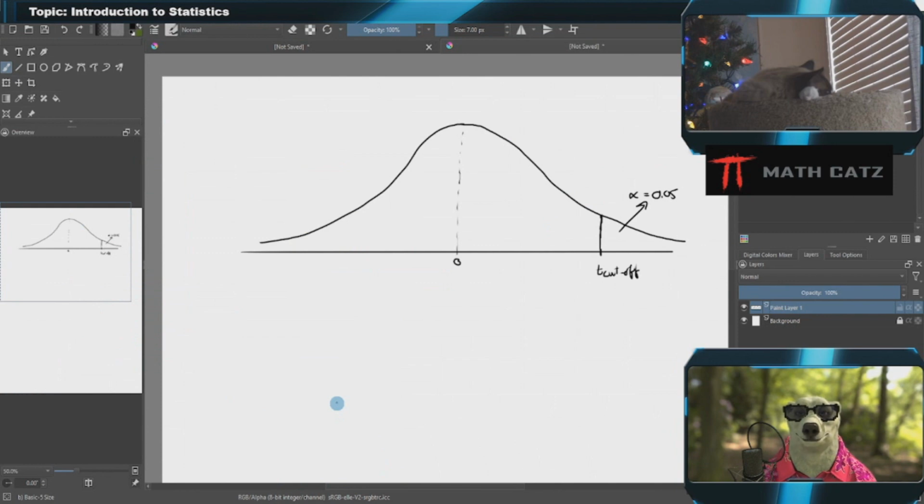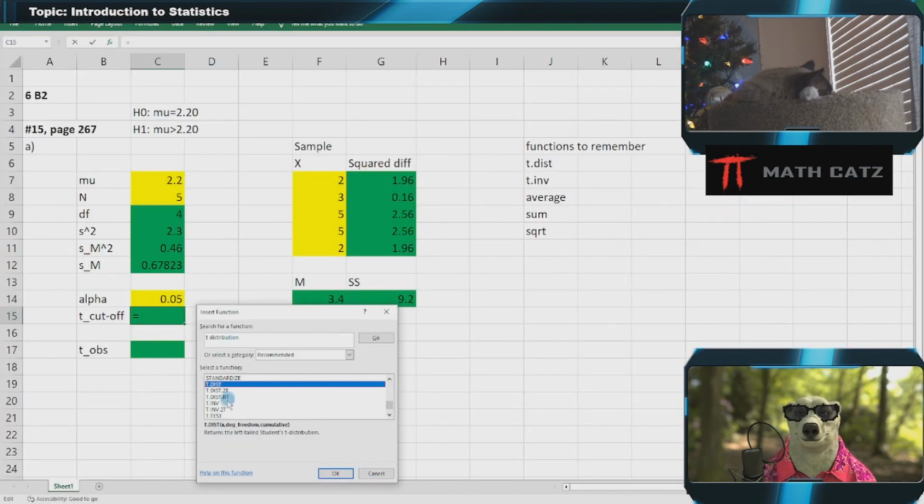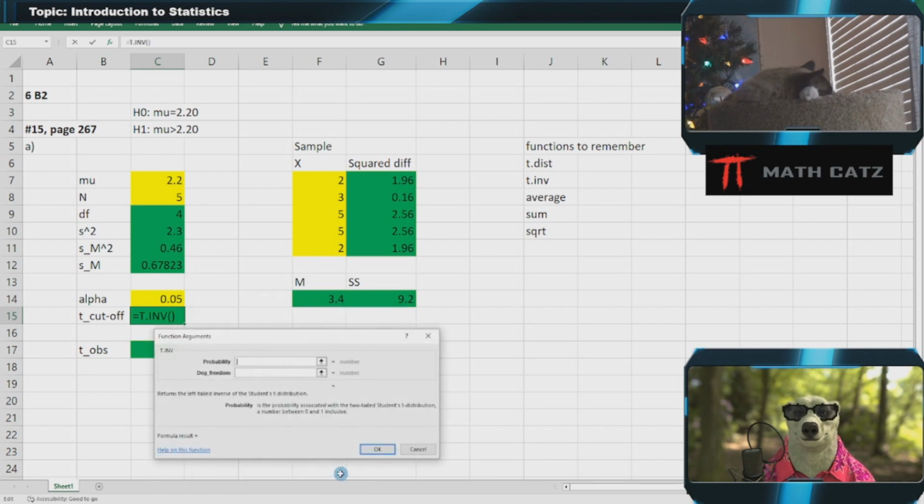If 5% is on the right, then all of this is going to be 95% on the left. So we want the inverse of the t-distribution in terms of what it gives me. I have the probability. I want the t-score.